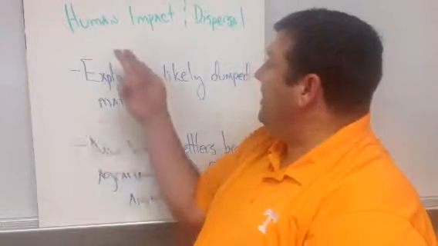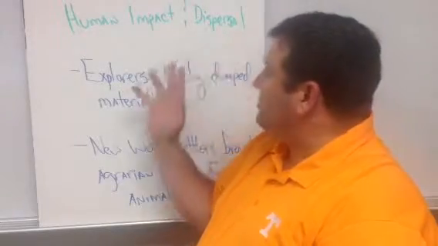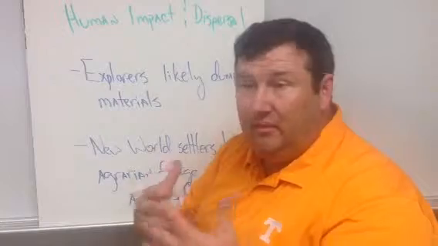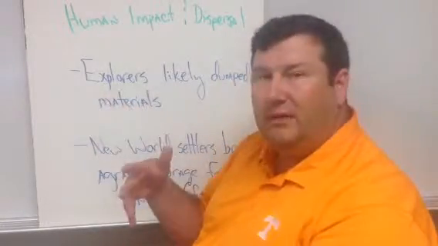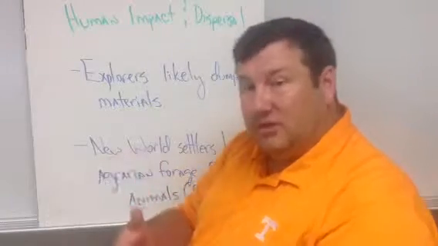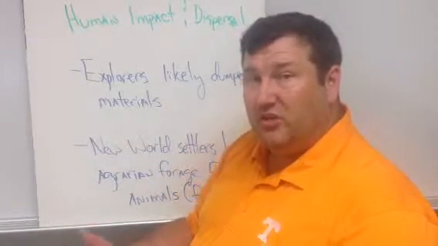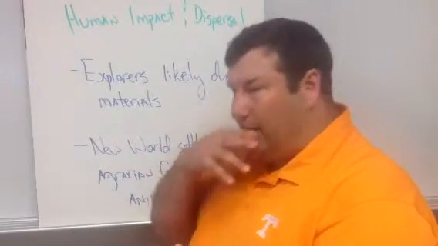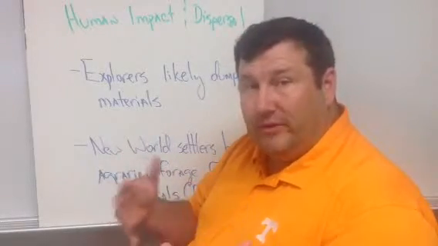Okay, so today we're going to talk about the human impact and dispersal of grasses, and likely this is what led to turf grasses. So we've been talking about how grasses are dispersed and the migration events and the diversification events that occurred over the course of geologic history. Now we're going to really focus in on more recent history when humans were traveling around the world.